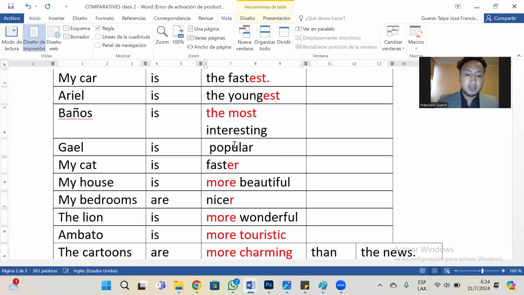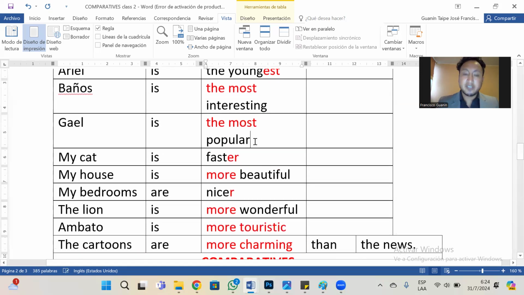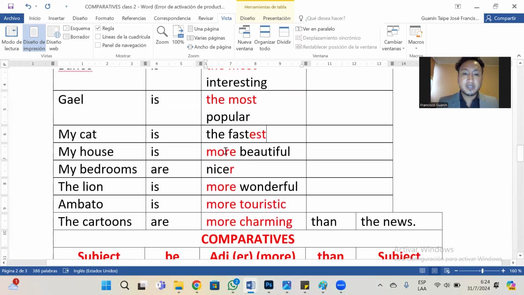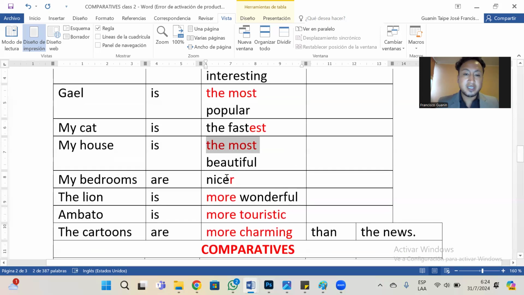Popular, the most popular, right? Faster. First, write the article, the est, fastest. More beautiful, the most beautiful, right? Very easy. Nicer. Here's the article, est.